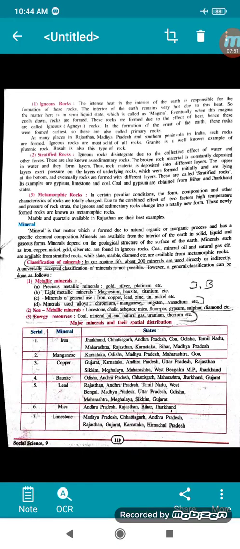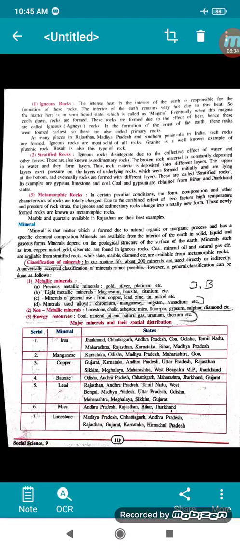The third category is metamorphic. Under some peculiar conditions, the form, the composition, and other characteristics of rocks are totally changed. Due to the combined effect of two factors, high temperature and the pressure of rock strata, the rocks we have studied above, igneous and sedimentary rocks, change into a new form, and this new form is called metamorphic rock. Examples are marble and quartzite, and they are available in Rajasthan.